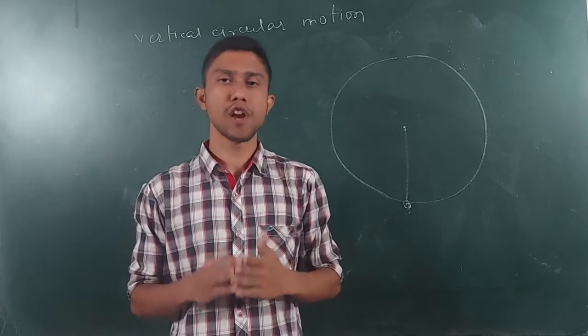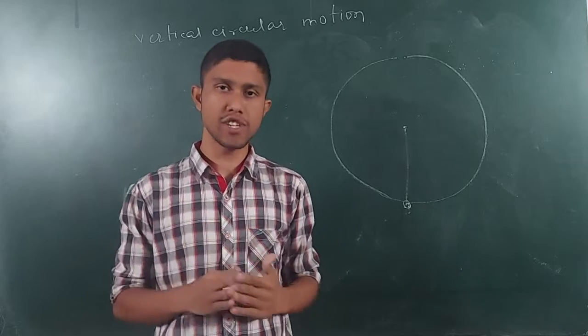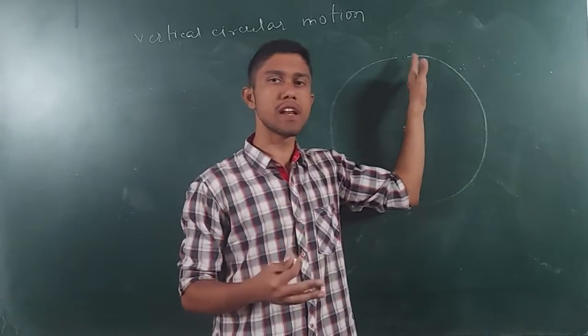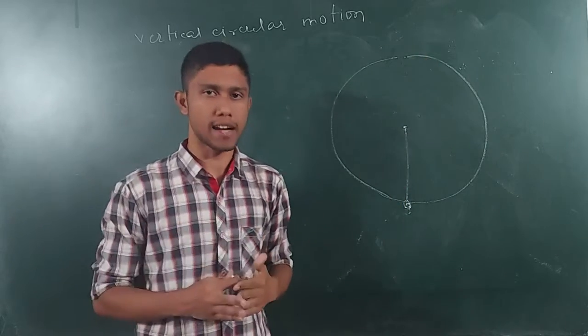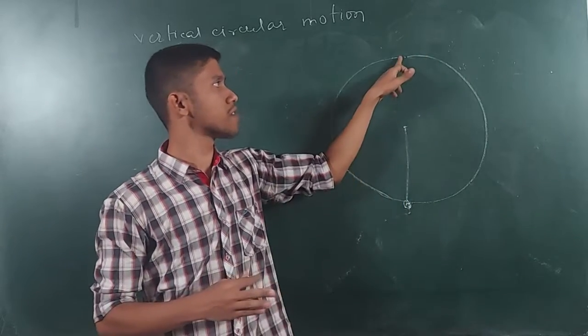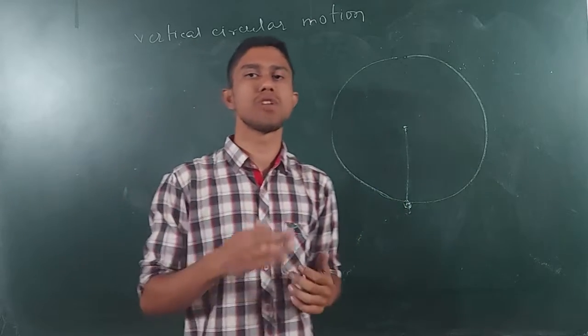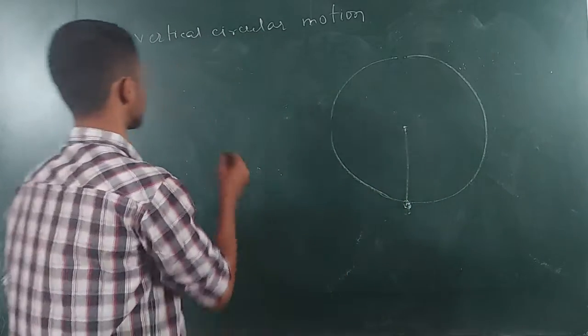But when I give velocity which is greater than root over 5gl, it will go up to here, and also the string will not slack. Okay, the string will be taut and it will reach this point again. That is, there will be a perfect circular motion. So simple thing, if velocity is equal to root over 5gl at A, then what will happen?